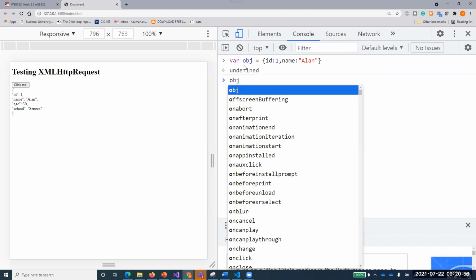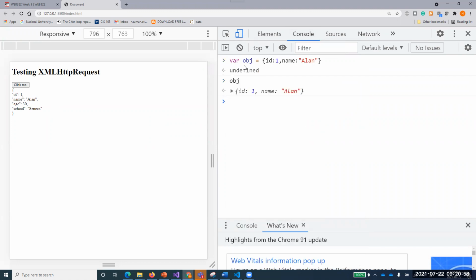So Karthik, can you tell me what is the difference between these two objects? This is one object and this is one object. What is the difference between these two?